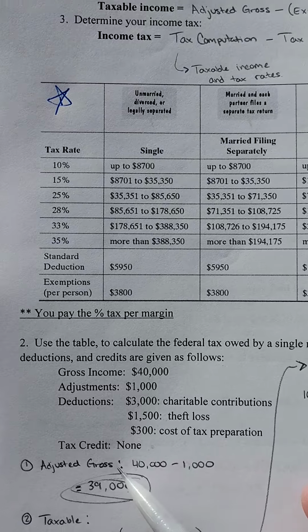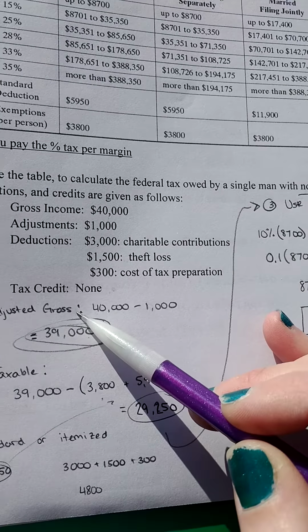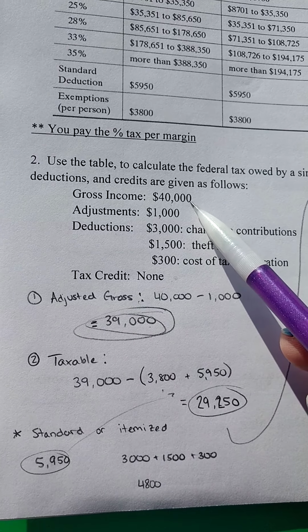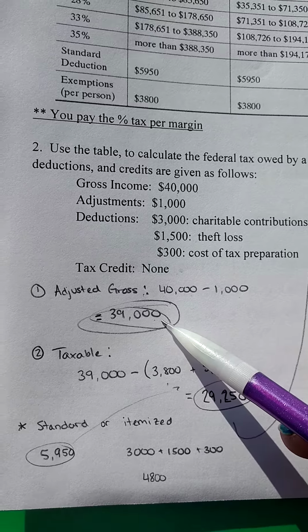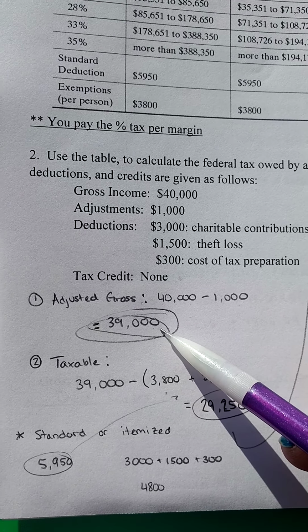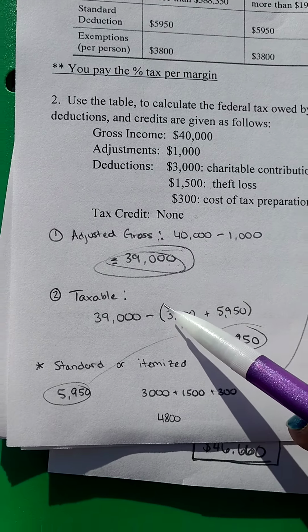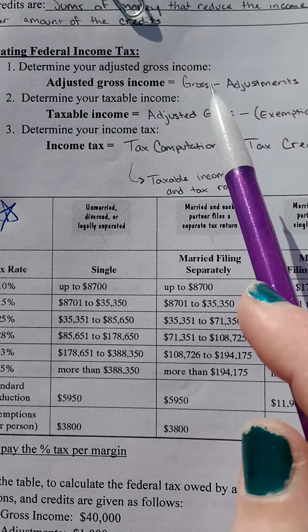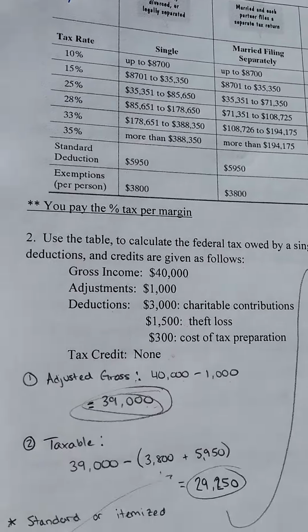And if you need to, come up here. Adjusted gross is gross minus adjustments. Well, his gross was $40,000. His adjustments were $1,000. So you do $40,000 minus $1,000 to get $39,000. That's his adjusted gross income. Now you have to find his taxable income. Taxable, again, is adjusted gross minus exemptions plus deductions.